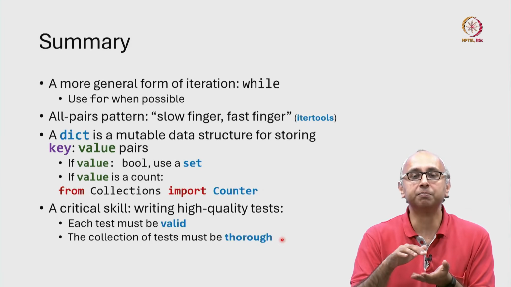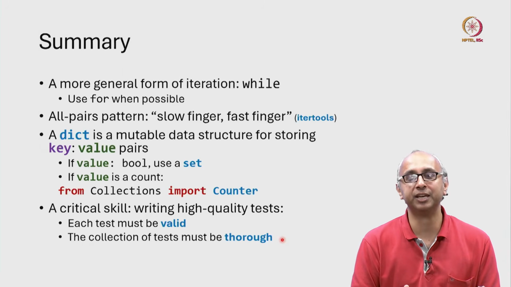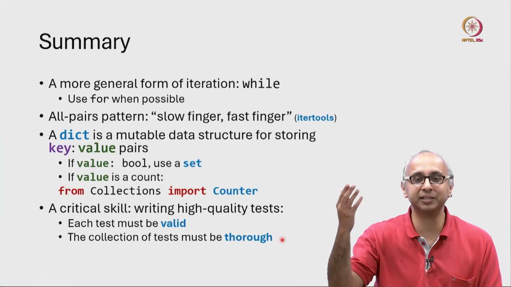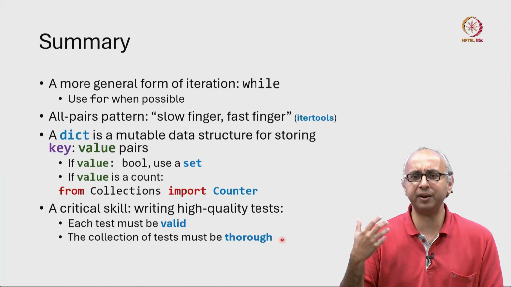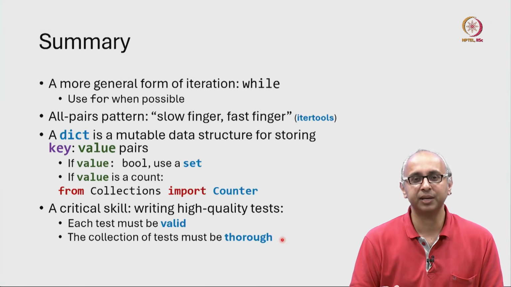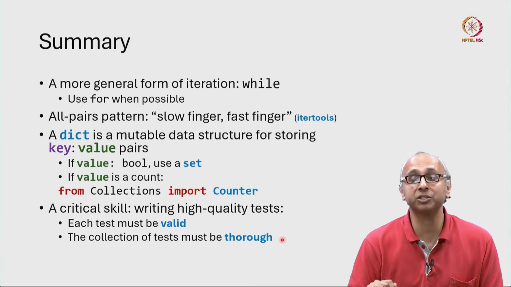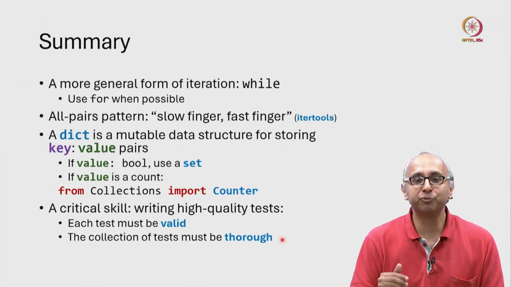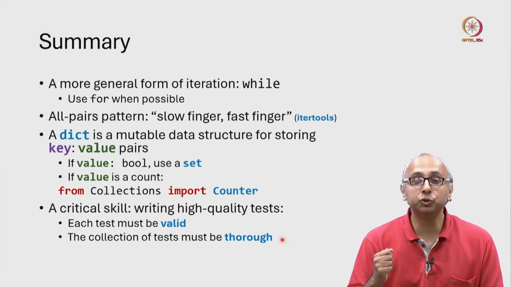And then we must make sure that our collection of tests is thorough. Thoroughness is an ideal condition. We would love to have 100% thoroughness. This is very, very difficult to achieve, if not impossible to achieve in practice. But it is a skill that we can develop. Hopefully you will find the example problems that we will give you useful in developing your ability to write valid and thorough tests.